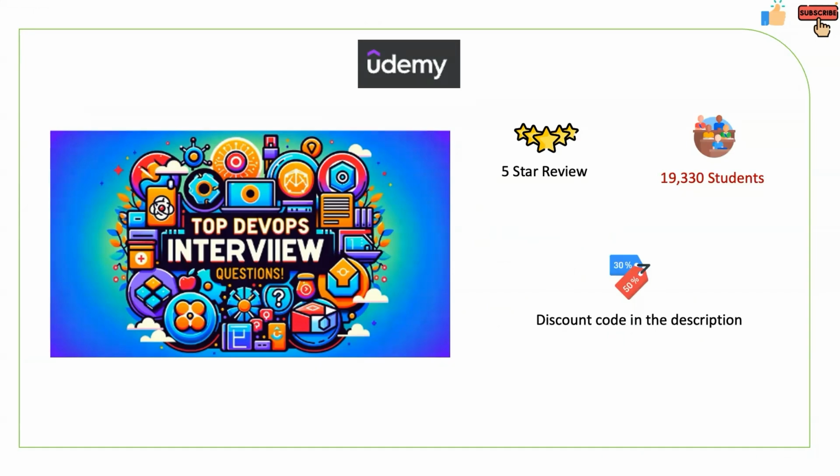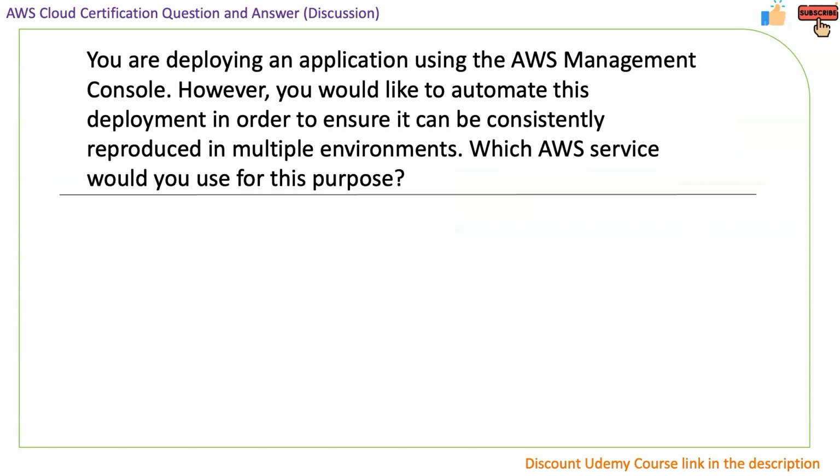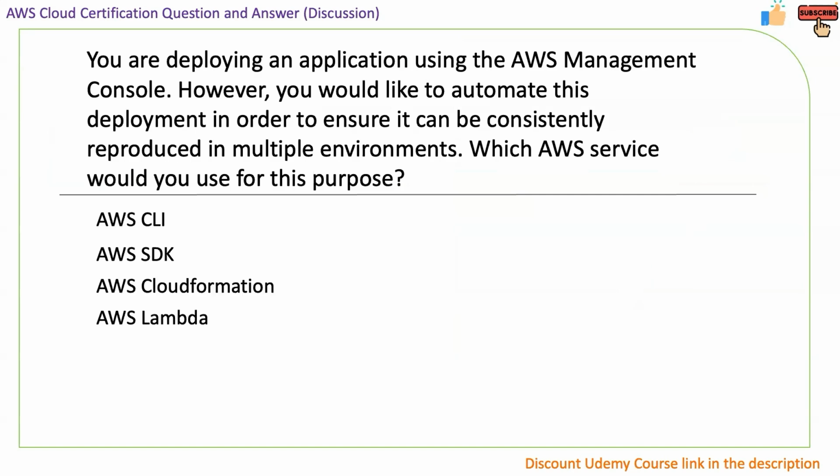Let us now jump into our second question. The second question is, you are deploying an application using AWS Management Console. However, you would like to automate this deployment in order to ensure it can be consistently reproduced into multiple environments. Which AWS service would you use for this purpose? Let us see the options. The options are AWS CLI, AWS SDK, AWS CloudFormation, and AWS Lambda.